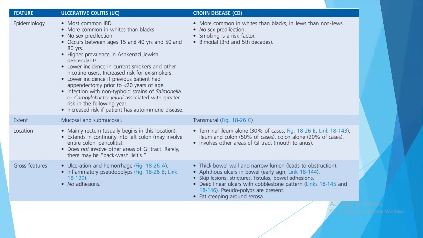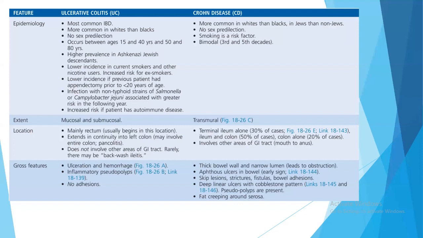It can happen anywhere. Gross features: there is ulceration and hemorrhage, inflammatory pseudopolyps. But in case of Crohn's disease, there is thick bowel wall and narrow lumen, which leads to obstruction. And one of the complications of Crohn's disease, therefore, is small bowel obstruction, which is the indication of surgery for Crohn's disease. Aphthous ulcers in bowel may be an early sign.